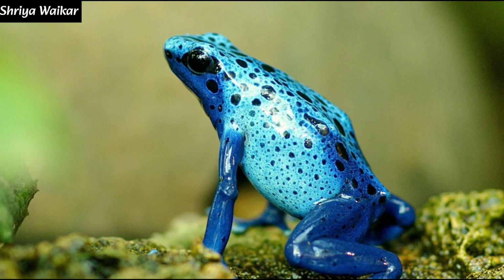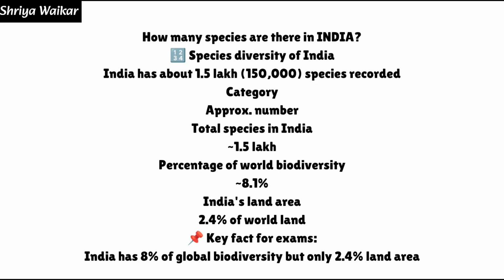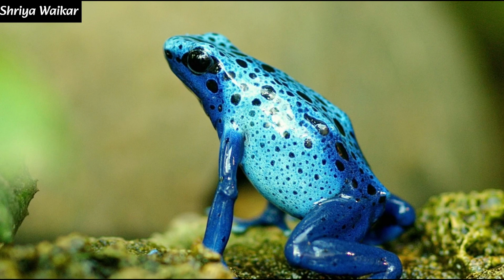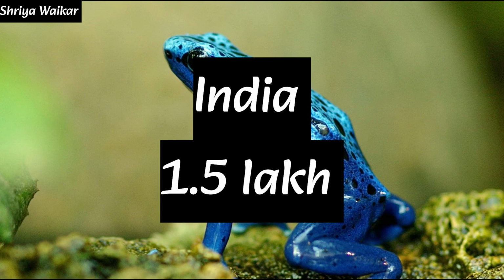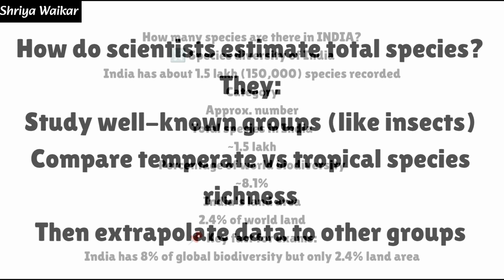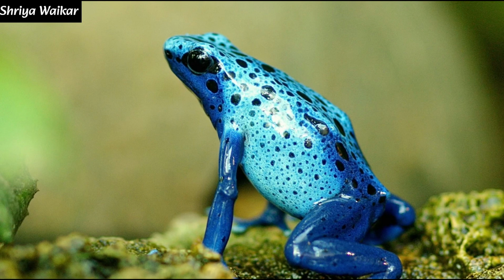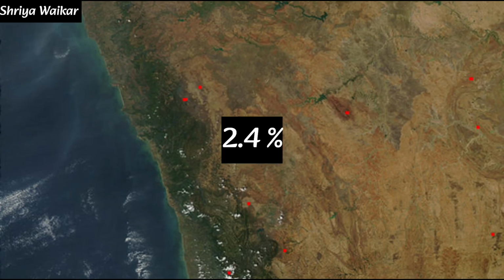So how many species are there in India? India has about 1.5 lakh species recorded. The total species in India is approximately 1.5 lakh, and the percentage of the world biodiversity is 8.1%, and India's total land area is 2.4% of the world land. So what is important here? India has 8% of the global biodiversity but only 2.4% of the land area.